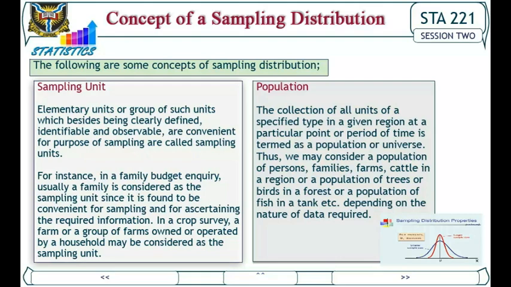Population. The collection of all units of a specified type in a given region at a particular point or period of time is termed a population or universe. Thus, we may consider a population of persons, families, farms, cattle in a region, or a population of trees or birds in a forest, or a population of fish in a tank, etc., depending on the nature of data required.